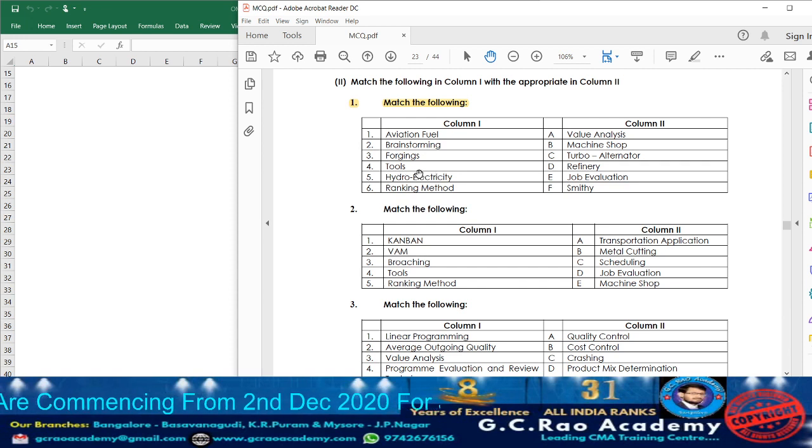Next we have tools. Tools are nothing but what will be utilized in the various productions. Next, hydroelectricity is the electricity which is generated with the help of water. Next, we have ranking method. Ranking method is utilized in deciding the sequence of jobs. So these are the aspects given in column 1. Now let us go through the data given in column 2.